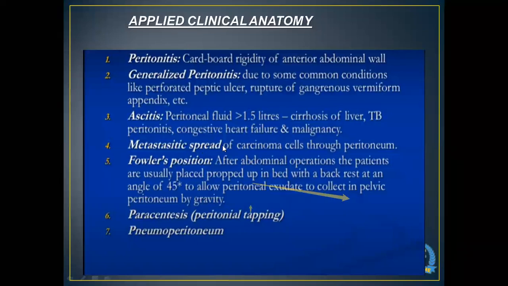It can also cause the spread of carcinoma cells through the peritoneum, and we can also do paracentesis. That is what we studied as the hepatorenal pouch. We can drain or tap the fluid from there in that position from the hepatorenal pouch. That is known as paracentesis. Or we can also drain the fluid of the ascites. Ascitic fluid can also be drained. That is also known as paracentesis.